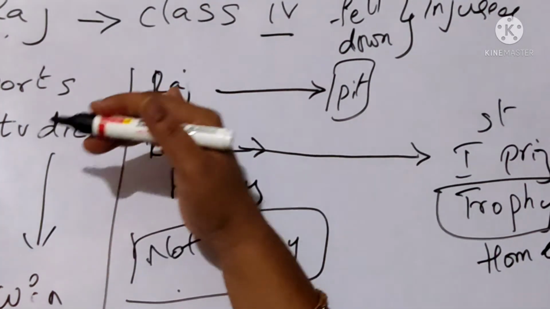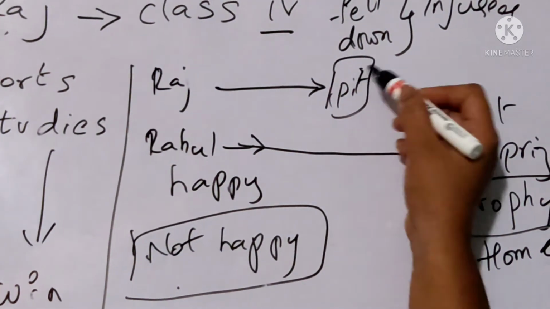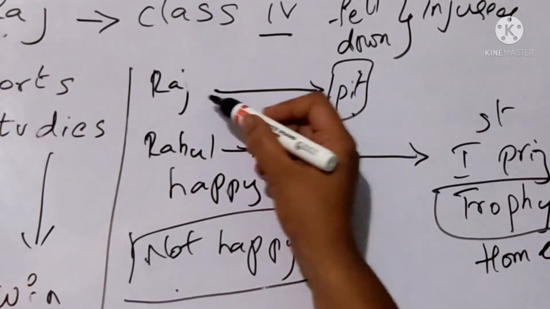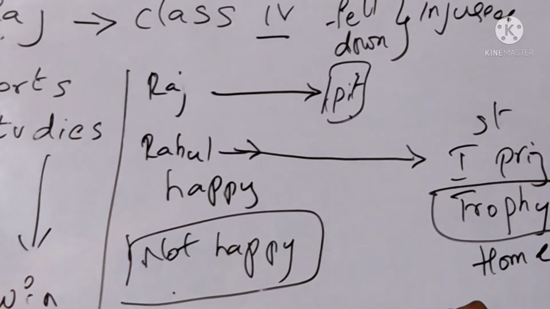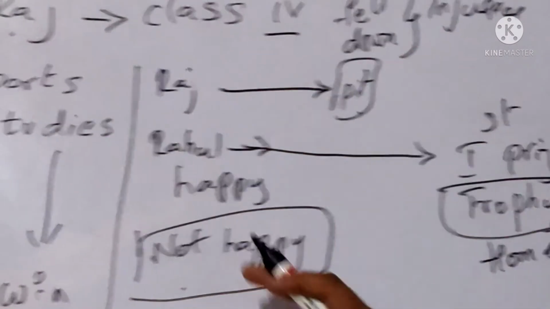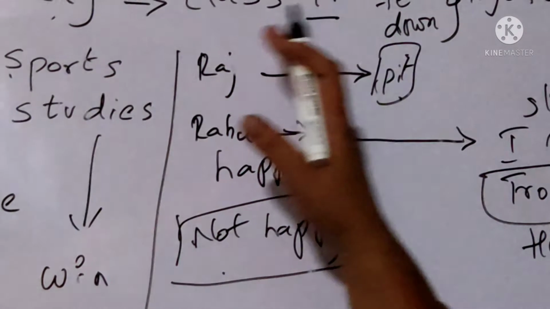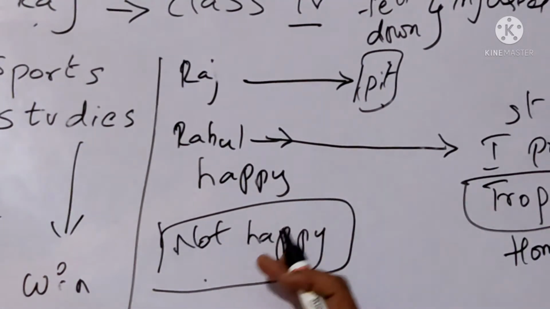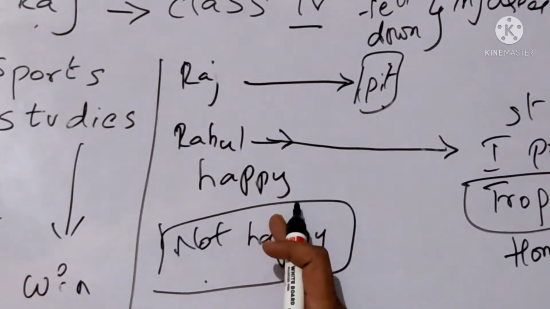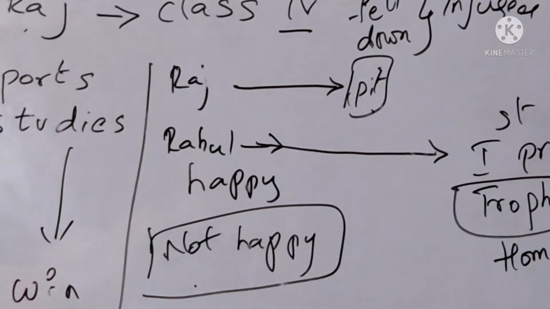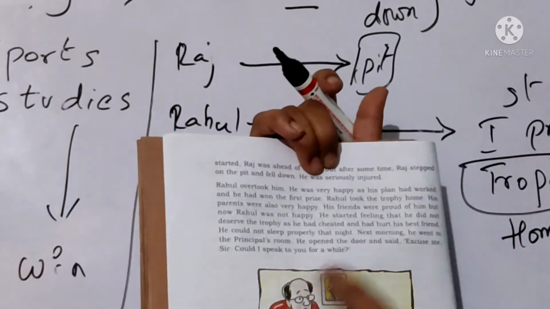How did Rahul cheat Raj? By digging the pit. If the pit was not there, what would have happened? Rahul also would have continued the race, right? But that did not happen. So Rahul made a pit. Because of that pit, Raj fell down. So for that, Rahul was feeling guilty. He has cheated his friend. Let us see the story.